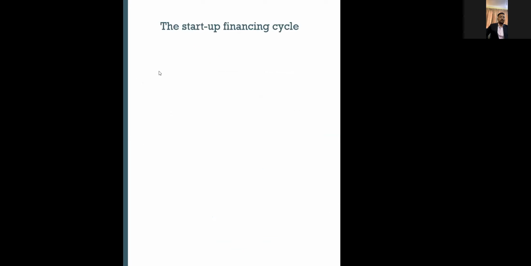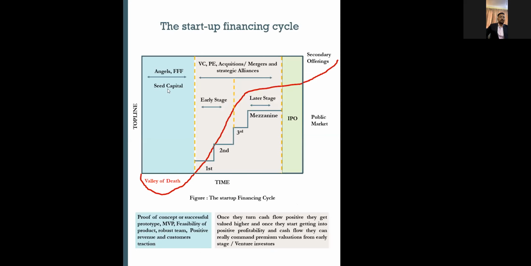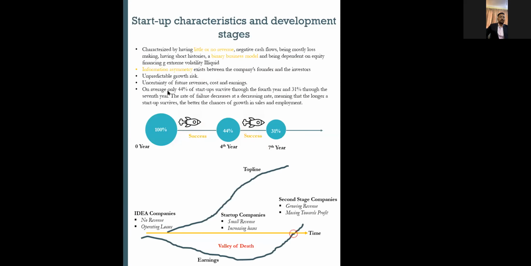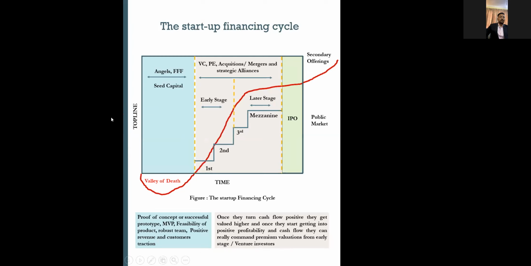So in terms of the financing cycle, what is a startup financing cycle, right? If you see in this graph, that is also a replica of the previous slide. The top line is basically the revenue of the company, and the x-axis is the time frame, right? So it's an early stage company, right? As I already told, a lot of startup companies try to go for an investment round initially, in the seed capital or inception stage, but that's the wrong thing. You should be looking for some sort of investment from your family, friends, or relatives, right?